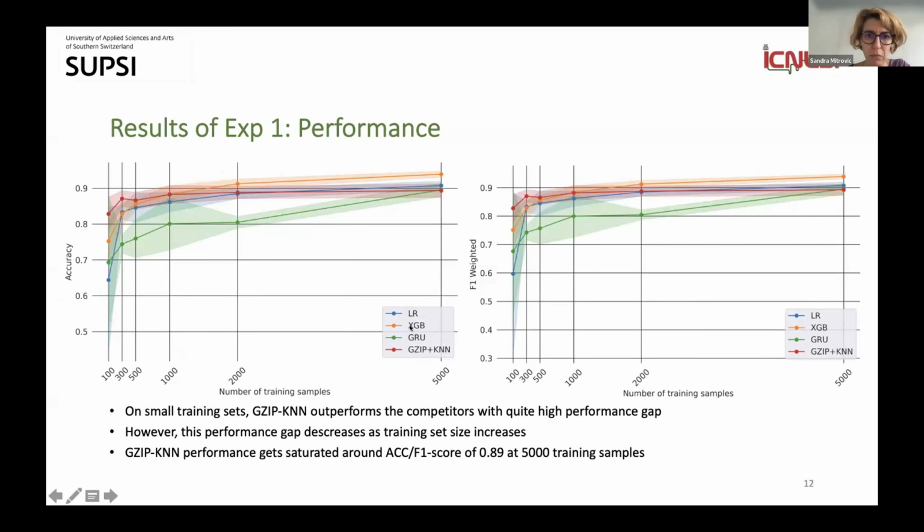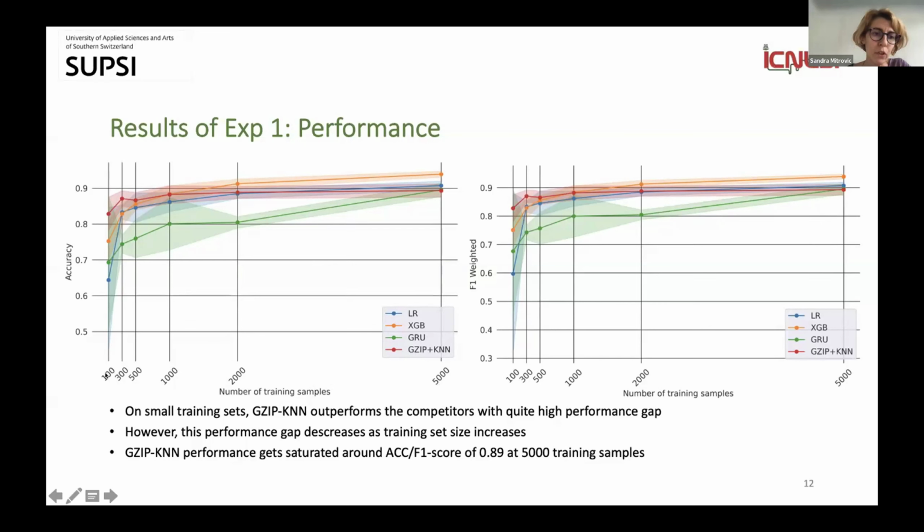So logistic regression in blue, XGBoost in orange, gated recurrent unit in green, and Gzip and KNN in red. And as you can see, here we have also on the x-axis the various ranges of the training data set. And you can see that we ranged this from 100 to 5,000 sample size.